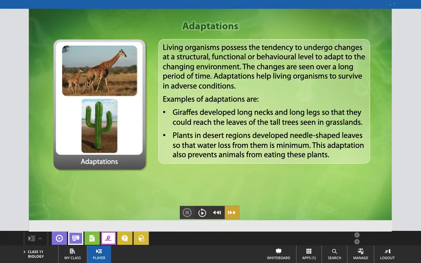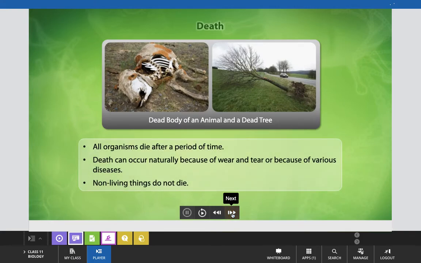You can see here one cactus in which thorns are coming out, and that helps to protect them from grazing animals. And here you can see the early time period when there is a short neck in the giraffe, and during the time period of evolution, that neck evolved into a long neck when there is a lack of nutrition in the lower medium, and then they stretch their necks and adopt that feature.